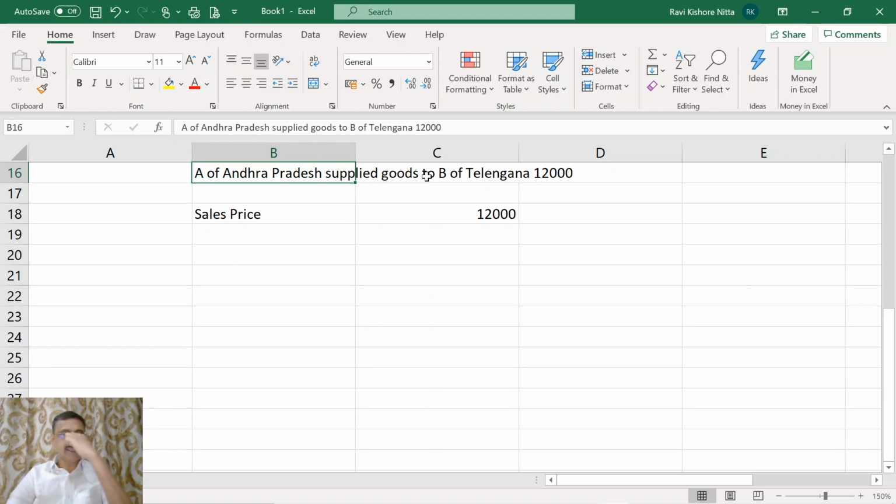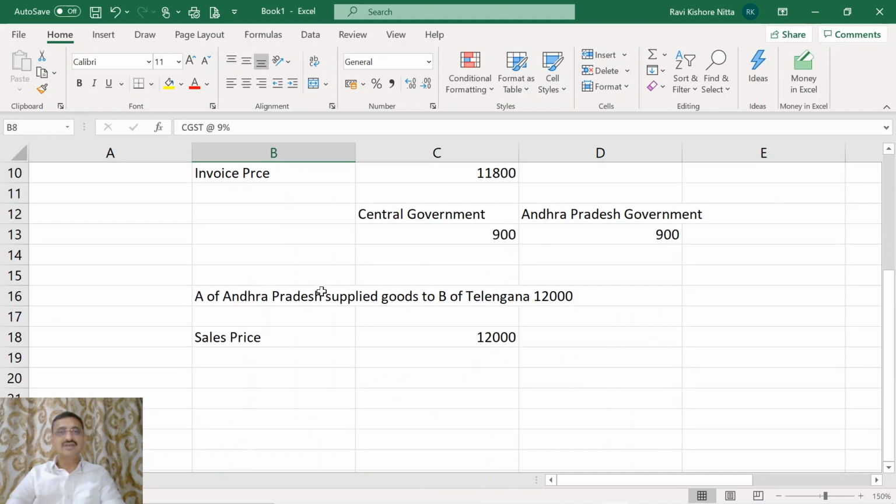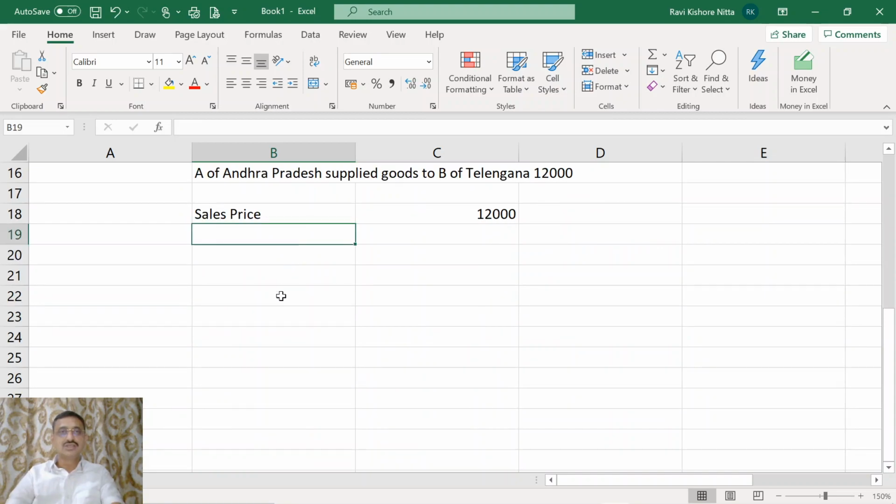So here IGST will come into play. How much will be the tax rate for IGST? IGST will be the sum total of CGST and SGST. So the IGST will be 18%. A will charge IGST at the rate of 18%.